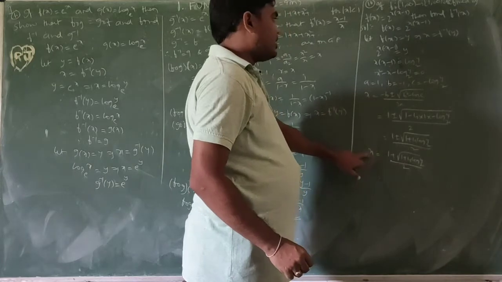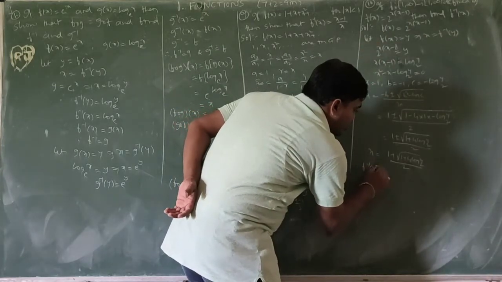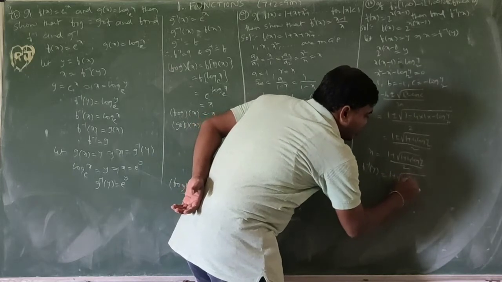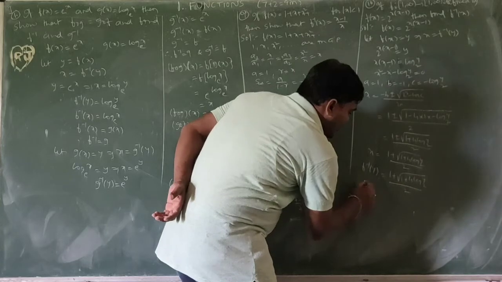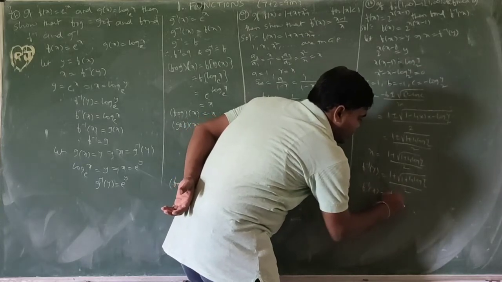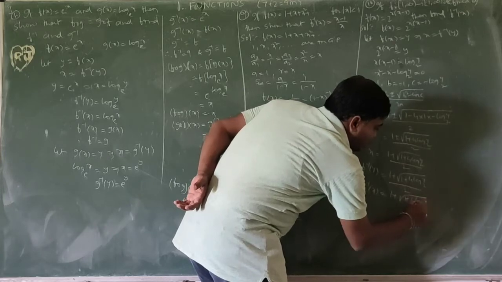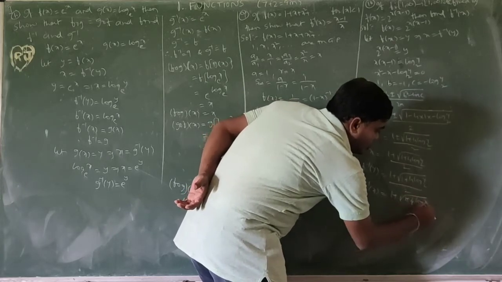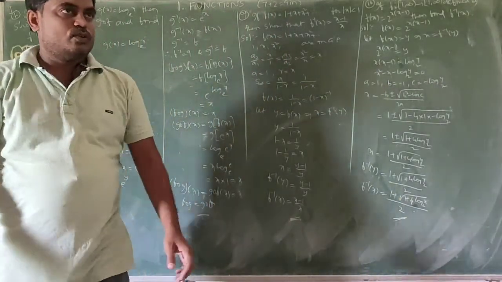So this is x, and x equal to f inverse of y. f inverse of y equal to 1 plus under root 1 plus 4 log y base 2 by 2. Instead of y I want to write x. f inverse of x equal to 1 plus under root 1 plus 4 log x base 2 by 2. So this is the required solution.